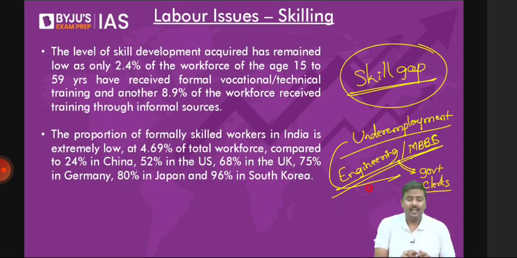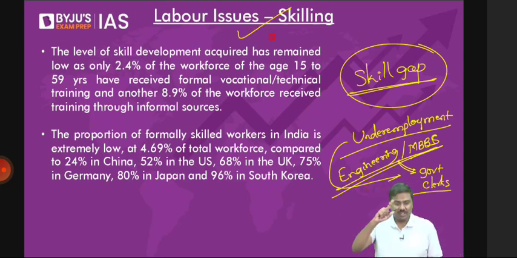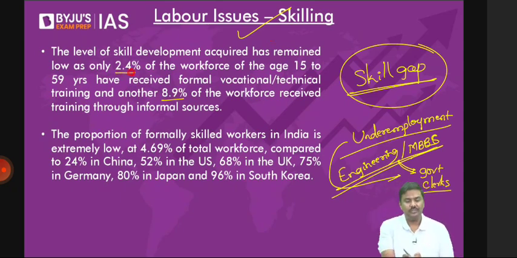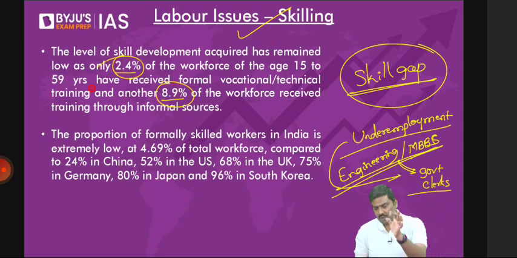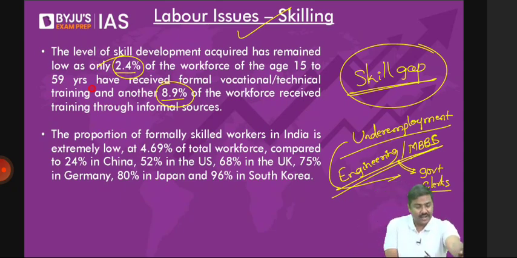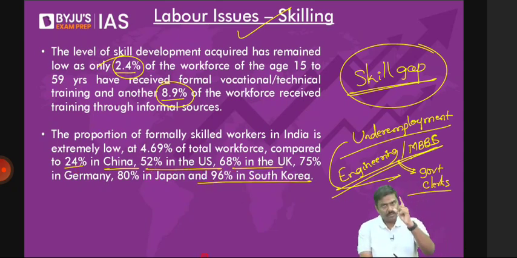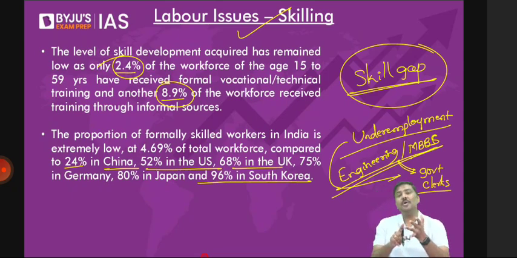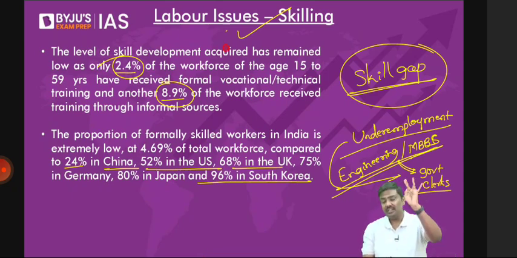But apart from that, there is also an issue of jobless growth in India. As per the Economic Survey, the total labor force which has a skill set in India is around 11 to 12%. Compare this skilled labor availability in other countries: in China it is 24%, in the USA it is 52%, in the UK 68%, and in South Korea, 96% of the workers are skilled. So one problem plaguing the Indian economy is underemployment. Another problem is skilled labor availability. The third problem is the issue of skill gap.